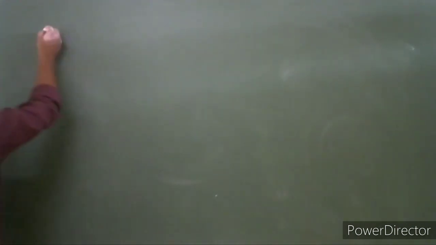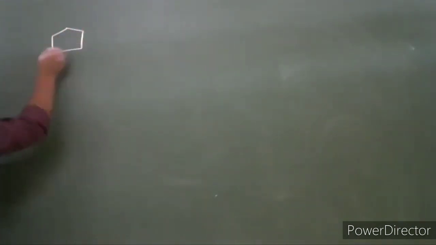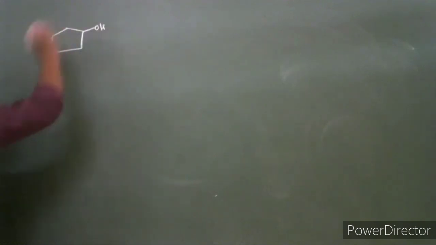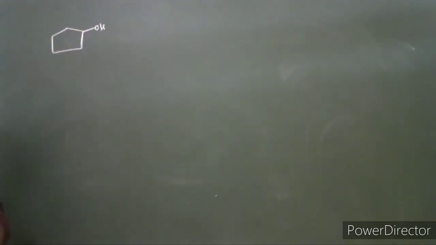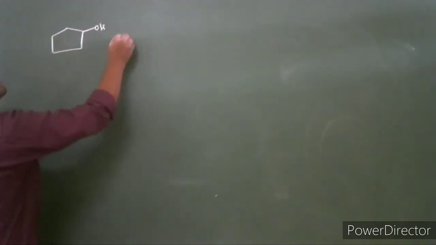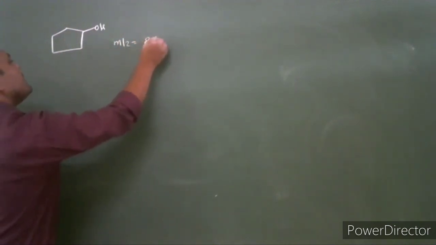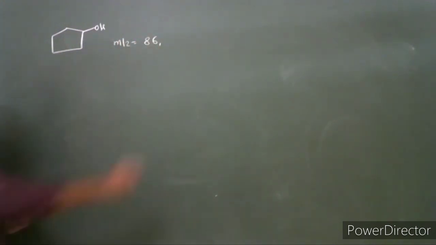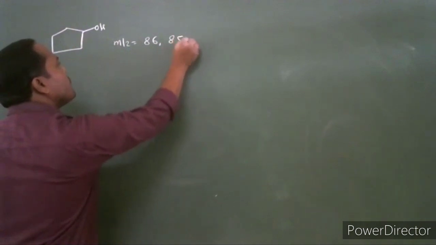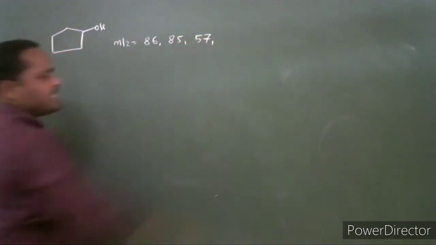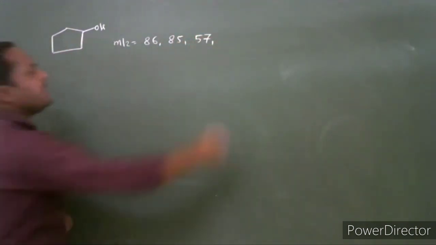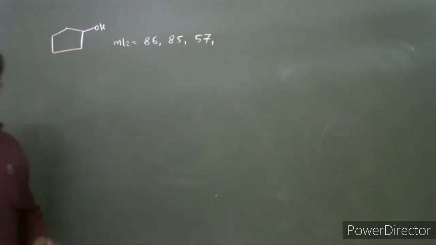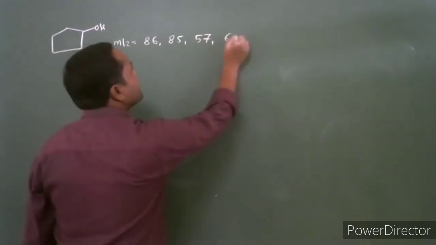The cyclopentanol. Then consider this cyclopentanol. It gives the fragment ions at mass to charge ratio 86, 85, 68, and 57. The 57 is the acrylium ion fragment.